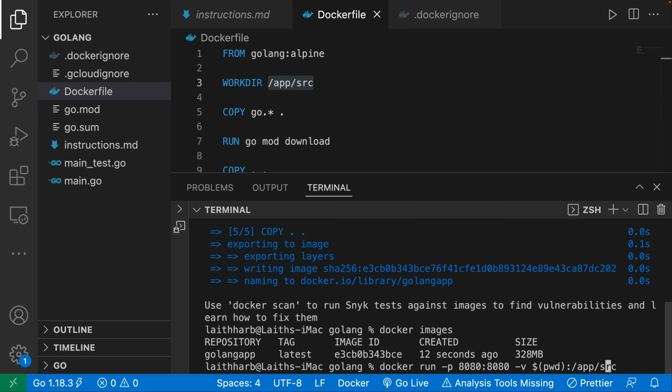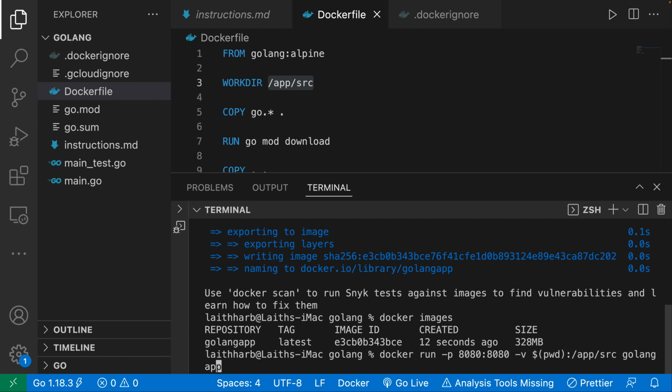All right, that looks good to me. So that is the volume. And then we need to specify, of course, the image. And then I want it to run without it consuming my terminal. So what I'm going to do is add the flag -d for detach. So I want to detach this. So let's go ahead and give that a quick run.